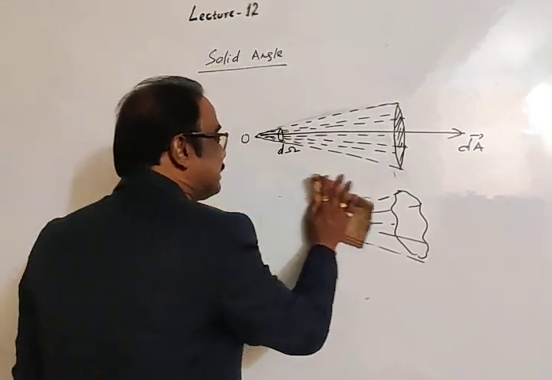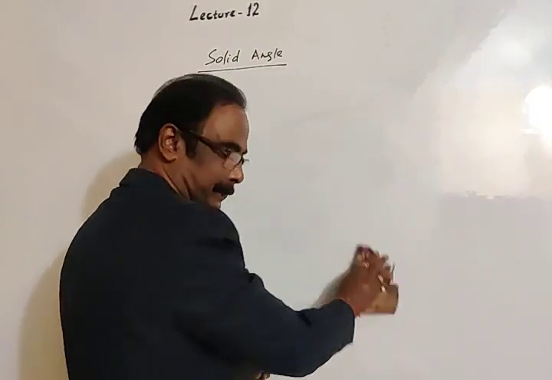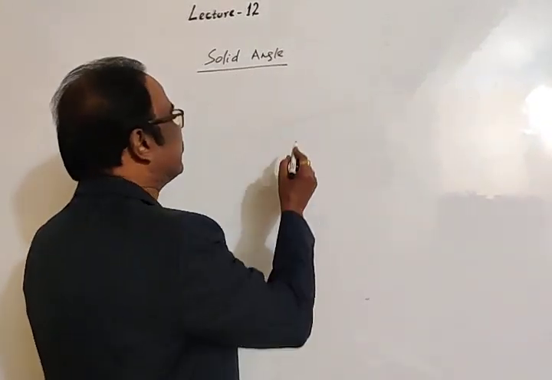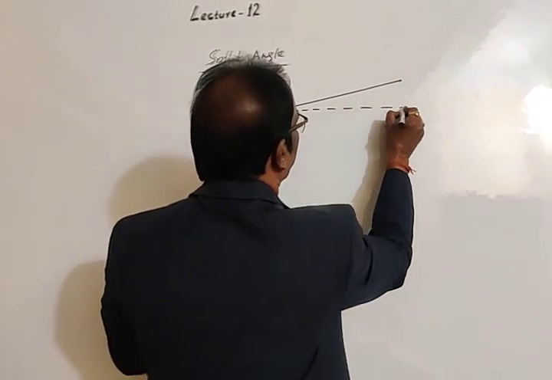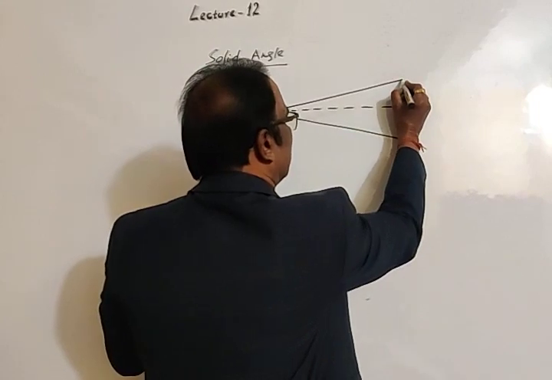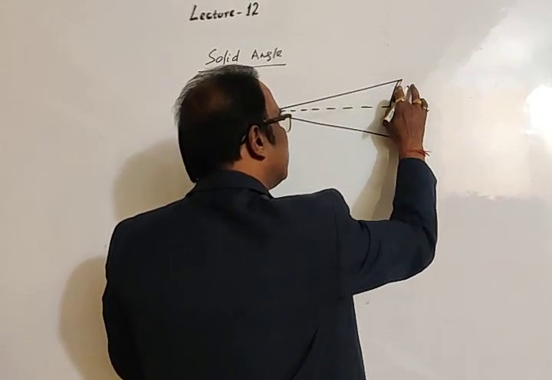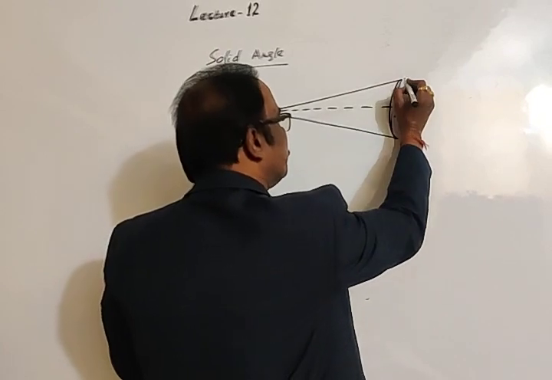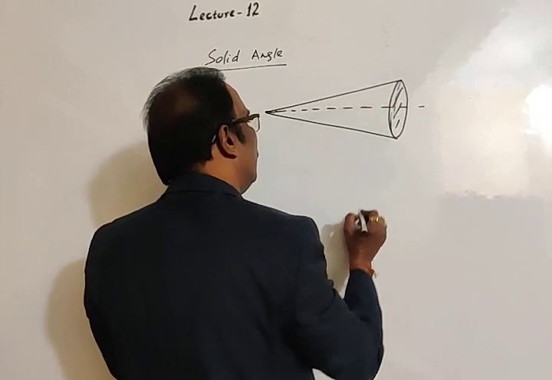I am erasing this. See students, this is your previous diagram. This is the plane surface. As we have discussed, we may take an irregular shape also, but I have taken a circular surface area dA.